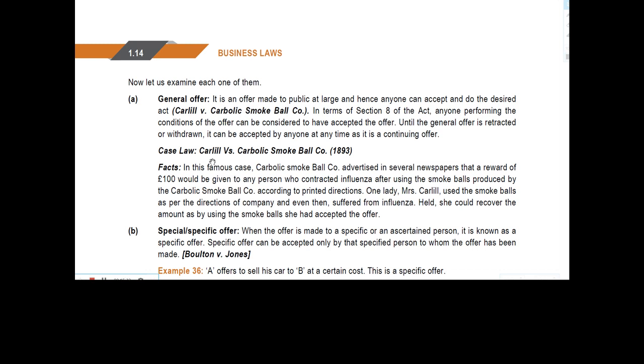Okay, I will explain again. The Carbolic Smoke Ball Company introduced one medicine, and they published in newspapers that anyone who consumes it will not be affected by influenza. But one lady consumed the medicine and was affected by influenza, and she is liable to get recovery from the company.